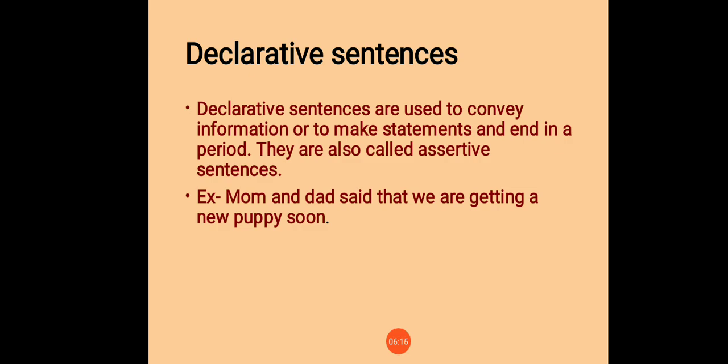Declarative sentences are used to convey information or to make statements and end in a period. They are also called assertive sentences.